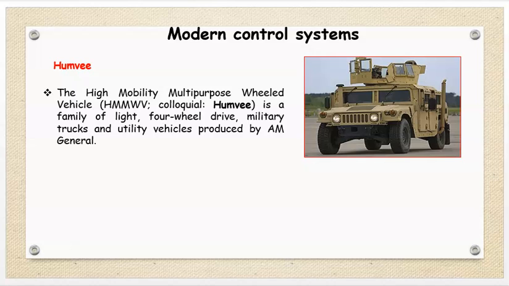Therefore, in the vehicle itself, the direction of the missile, and also at what distance that missile should be fired, is controlled in that vehicle itself. Therefore, these are the examples of the modern control systems.